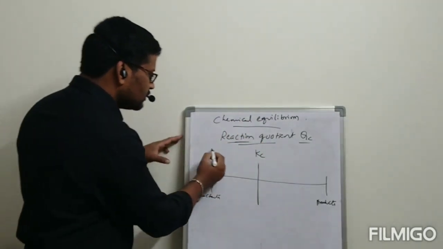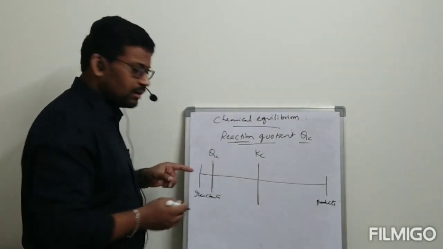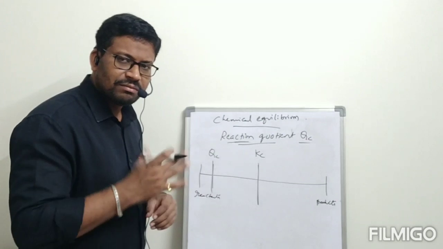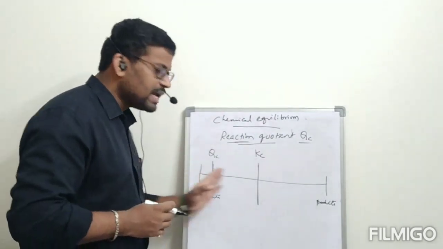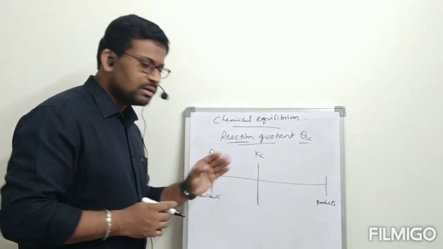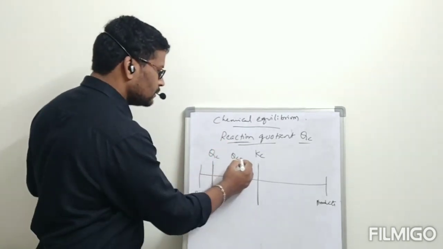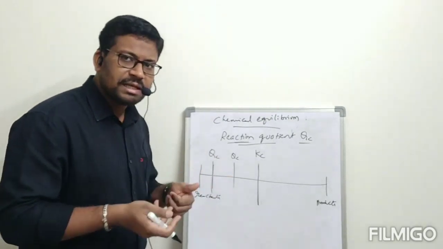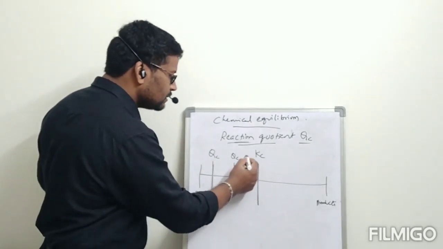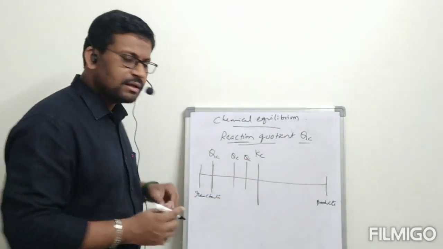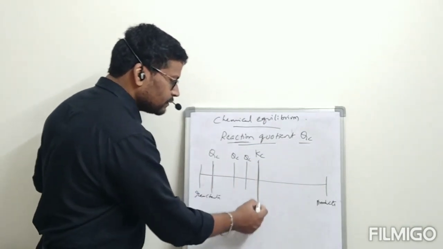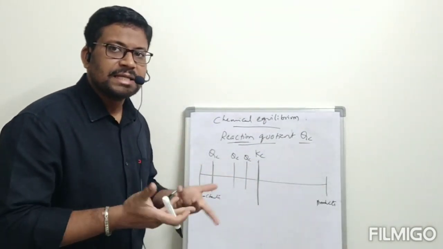See, here I found Qc. This Qc and Kc are not the same, so further reaction must happen. Next, I found Qc here, a little bit increased. I found Qc here, a little bit more increased. Finally, I found Qc here, and that is equal to Kc.